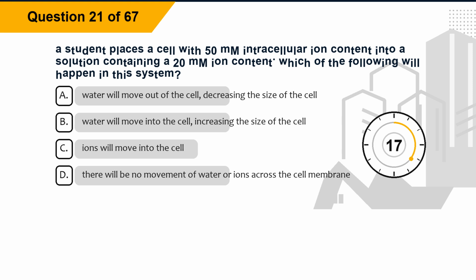Which of the following will happen in this system? Option A, water will move out of the cell, decreasing the size of the cell. Option B, water will move into the cell, increasing the size of the cell. Option C, ions will move into the cell. Option D, there will be no movement of water or ions across the cell membrane.